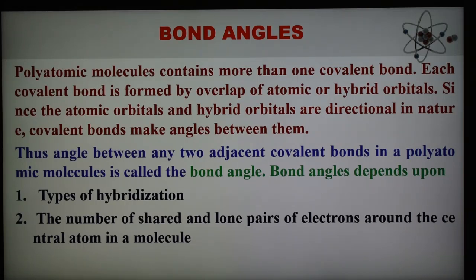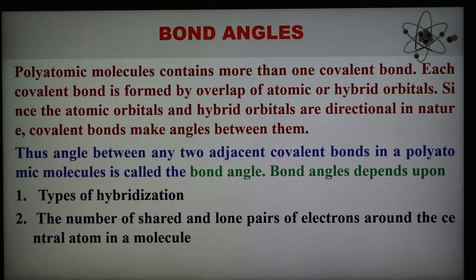Like bond length, bond angles are measured by physical methods like X-ray diffraction and spectroscopic methods. Because of the constant atomic vibration, the bond angles measured are average bond angles. In general, bond angle depends upon two factors. Number one, the type of hybridization, and number two, the number of shared and lone pairs of electrons around the central atom in the molecule.